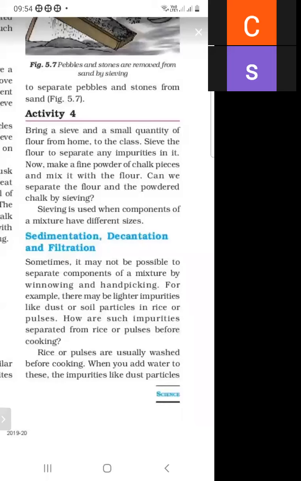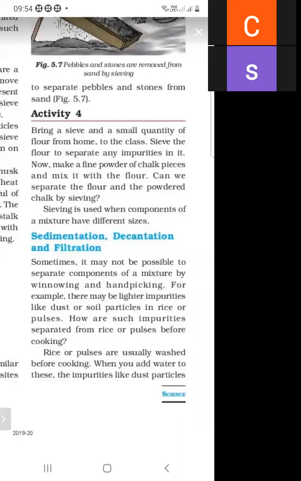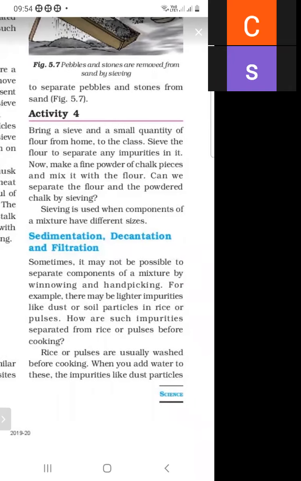For example, there may be lighter impurities like dust and soil particles in rice. We use rice in daily life, and there are many impurities present. We can separate some with the help of our hands. But some impurities, like dust and soil particles, are very light impurities, so we cannot separate them from rice and pulses.